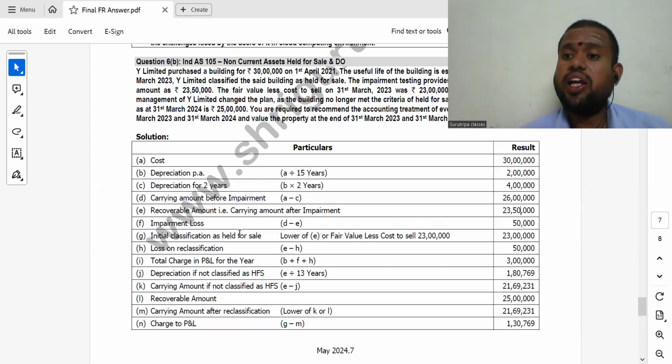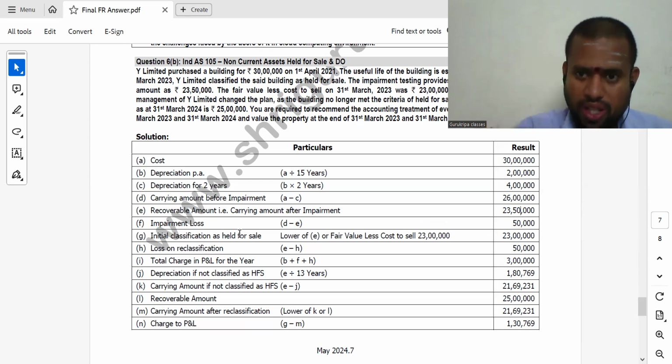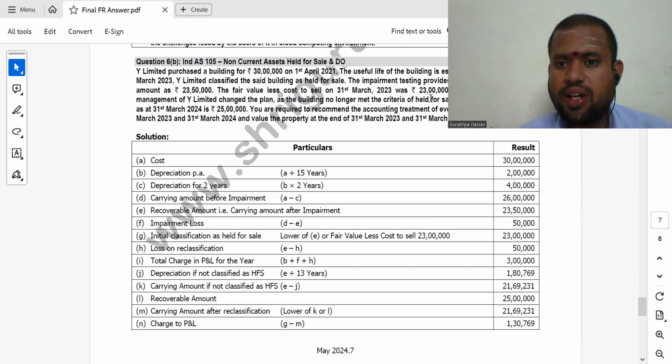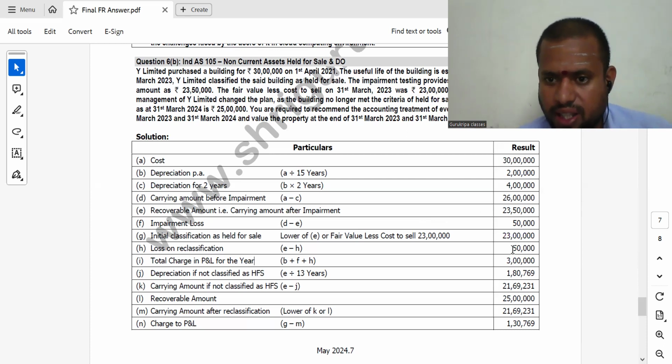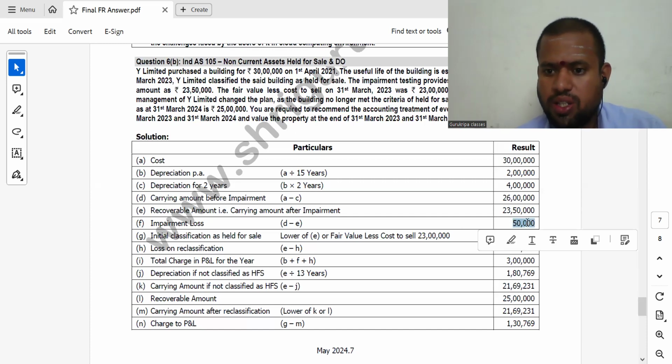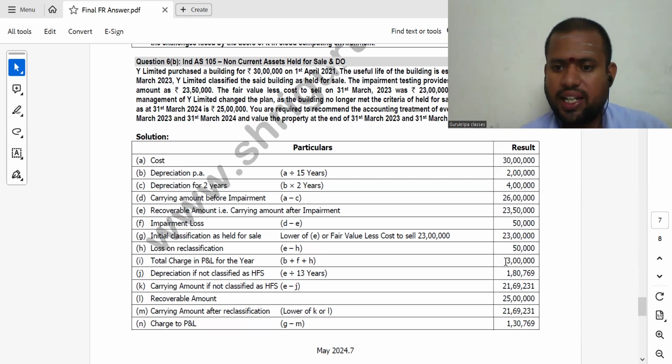And when you are classifying it as held for sale for the first time, we have to account at fair value less cost of disposal. So fair value less cost of disposal 2350, 23 lakh 50,000. So that will be the initial classification as held for sale. Total charge to P&L, that will also be yes. Here there is a mistake. 2,50,000, and additionally 50,000 is there. So total 3 lakh. Correct.